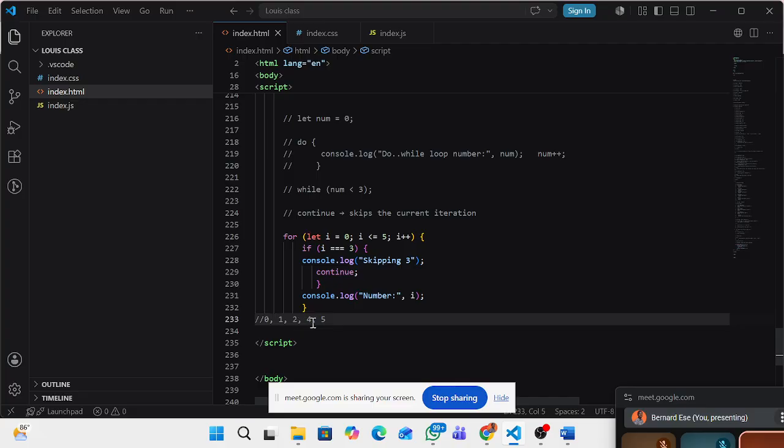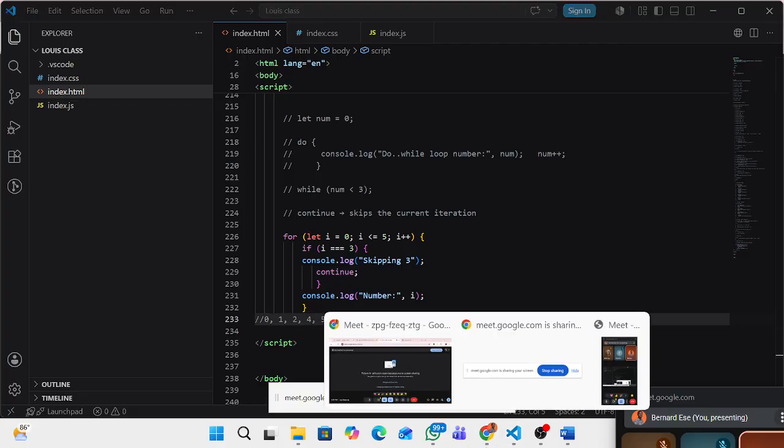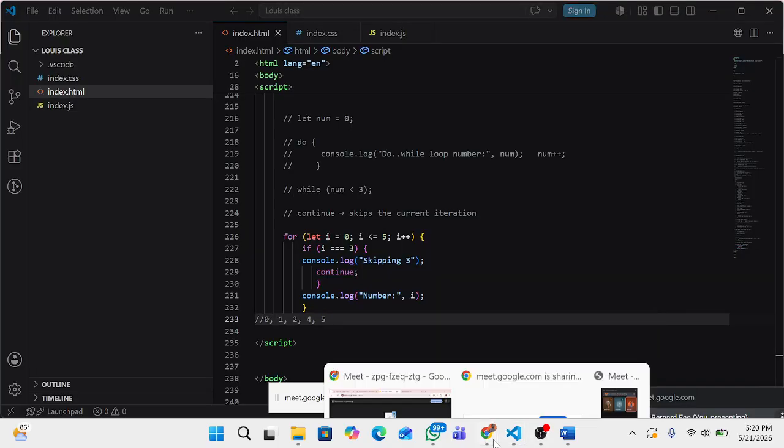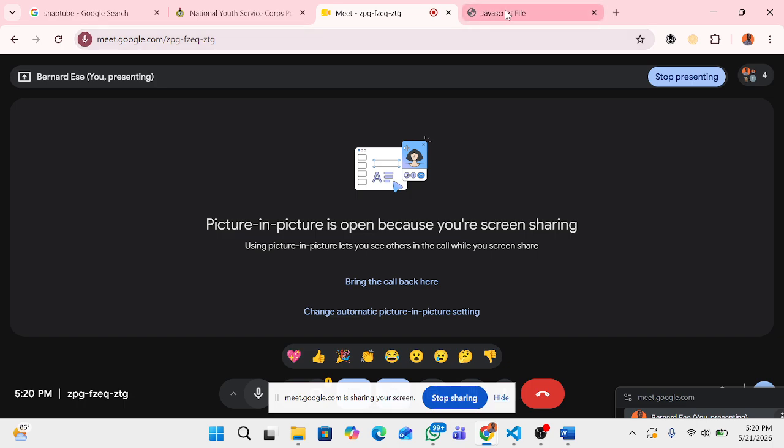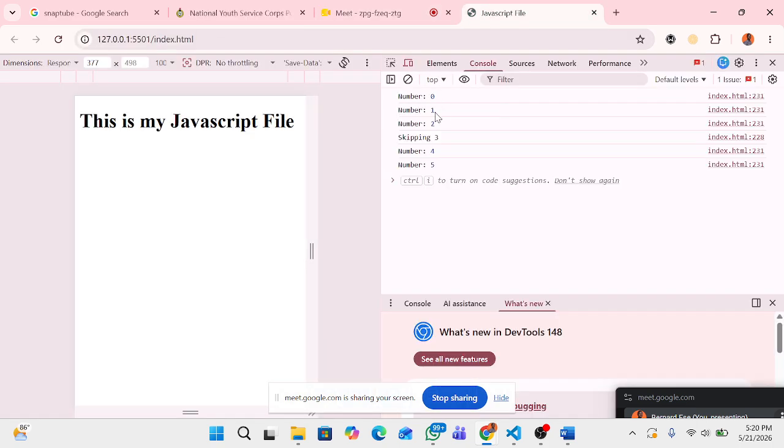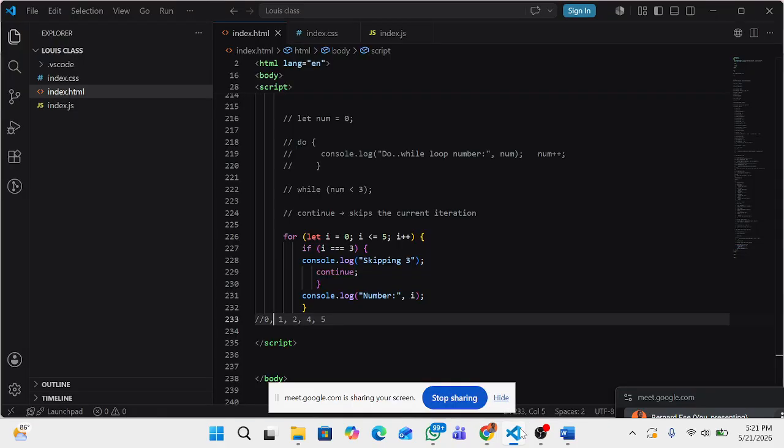That's what you will get. Zero, 1, 2, skipping 3, then move to 4, move to 5. So that's the importance of using continue.